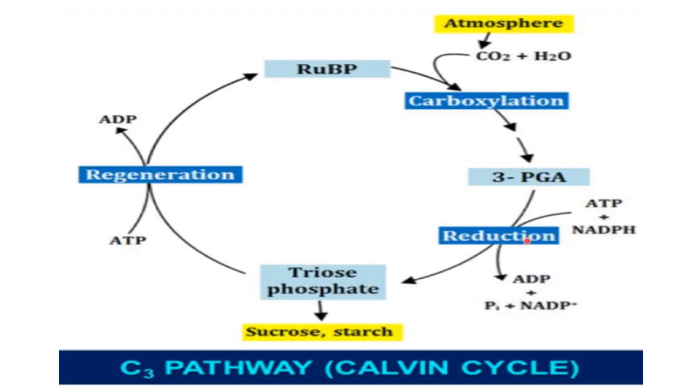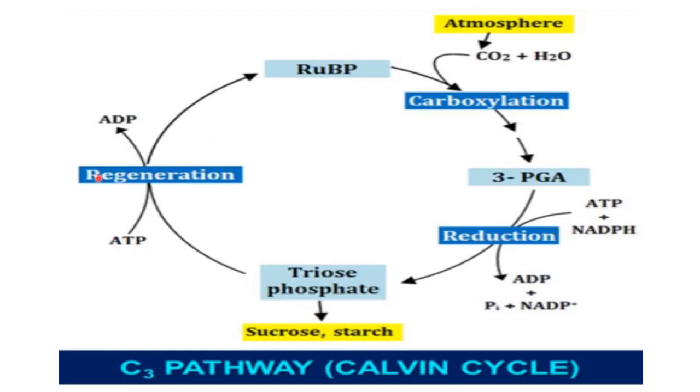And here for the reduction step we need ATP and NADPH also. How many ATPs do you need here? 2 molecules of ATP and 2 molecules of NADPH are required here. When these provide energy for this step, ATP will convert into ADP and NADPH converts into NADP+. After the formation of carbohydrates, we also need to regenerate our RuBP so that it can accept more carbon dioxide from the atmosphere.